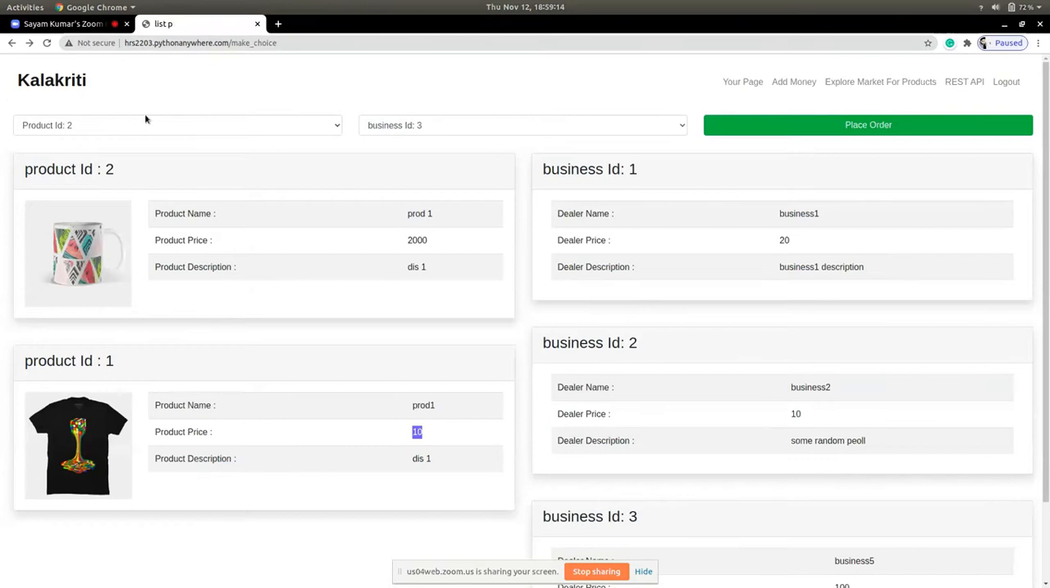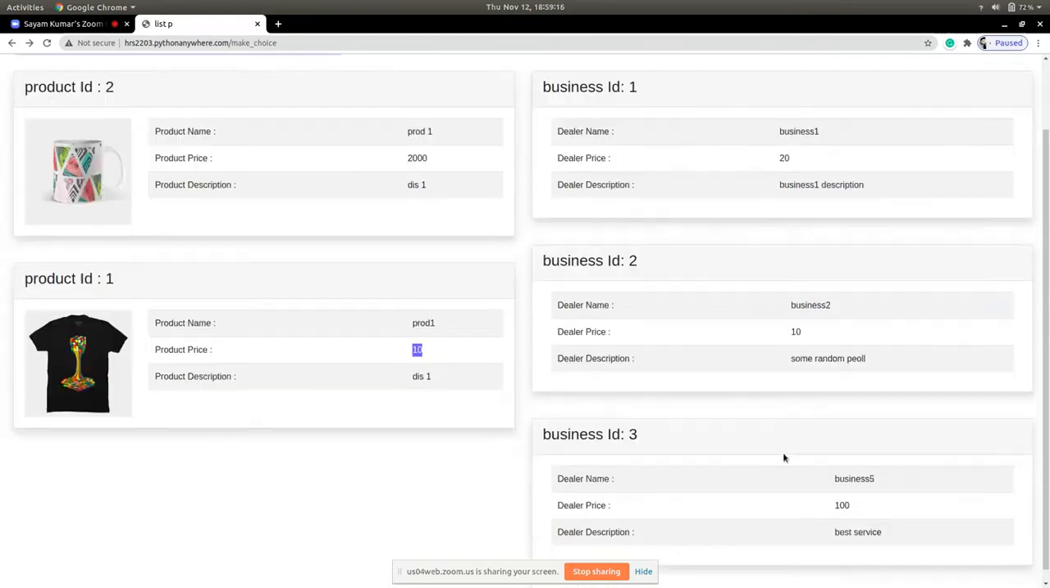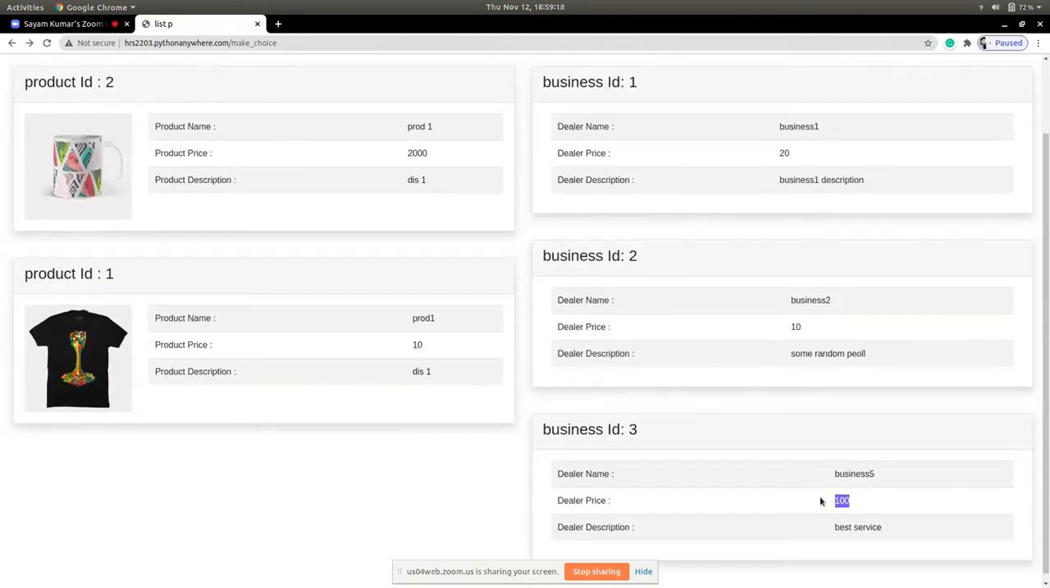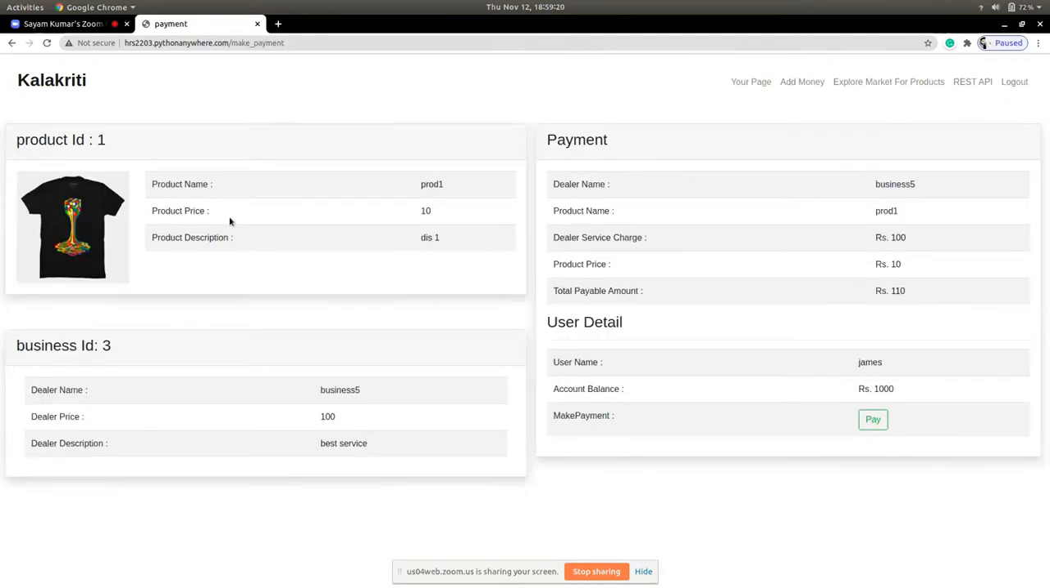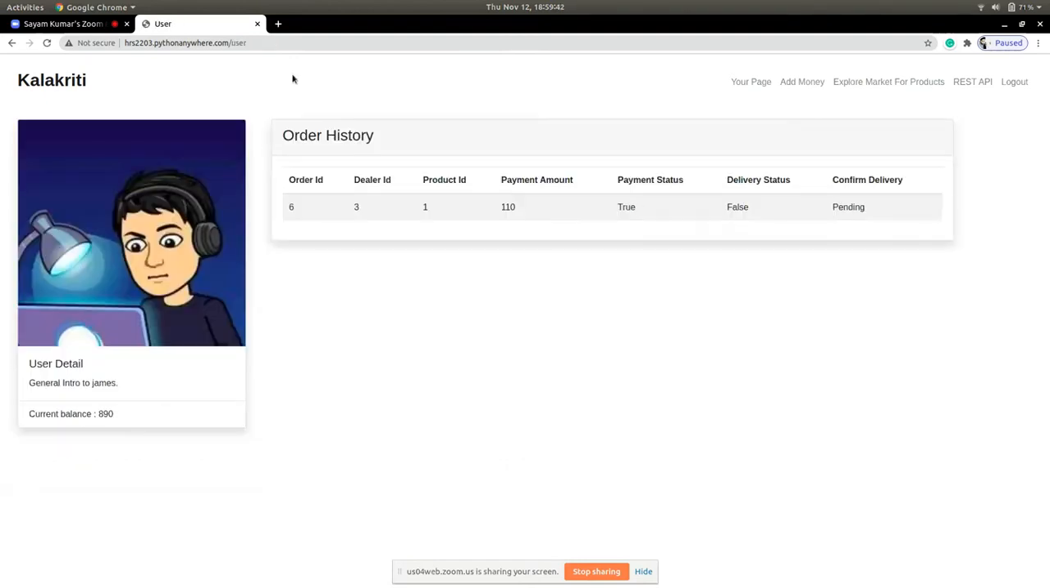This product has a price of 10 rupees, and I'll go with business 3, having a service charge of 100. When I proceed, my product is product 1, product ID 1, business ID 3. Now you can see I can pay this amount. Let us click on this, and I am redirected to the user page. Delivery status shows it has not been delivered, with a confirm delivery option.